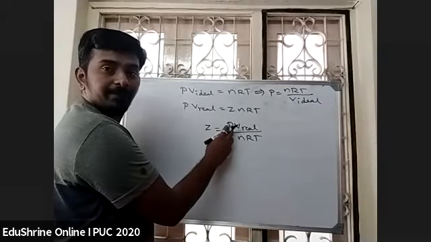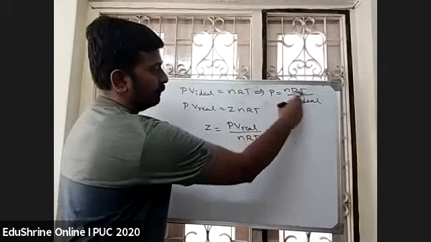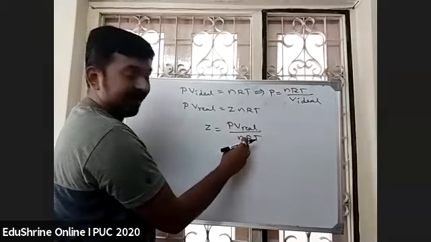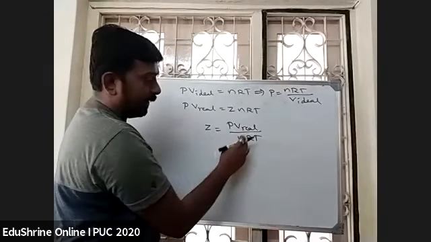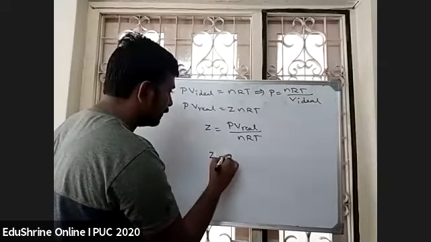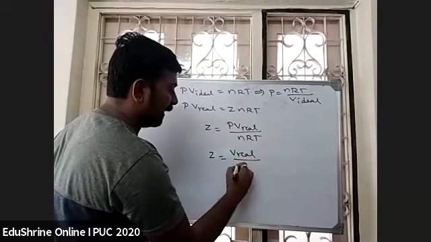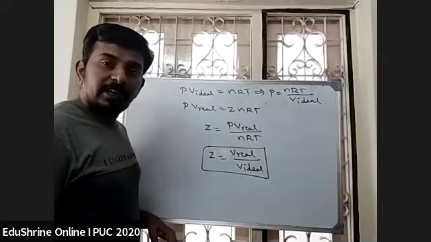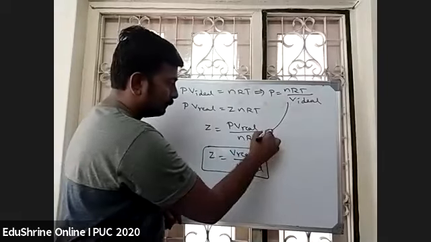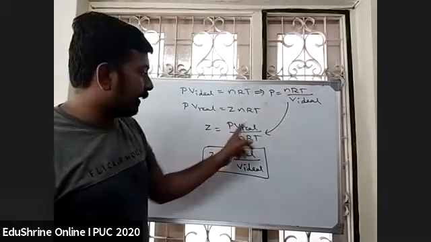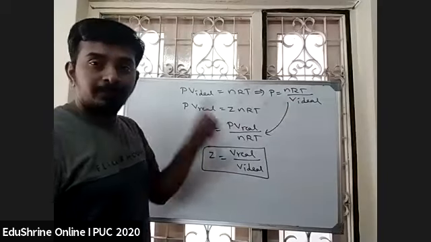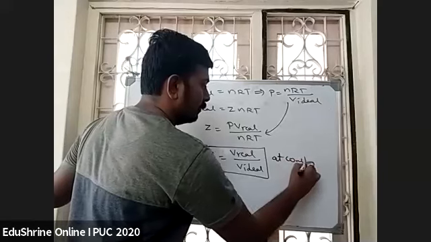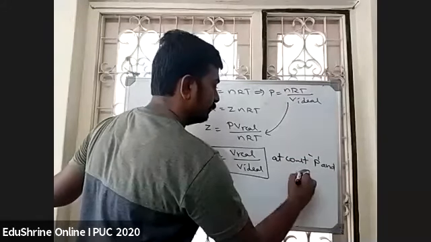Instead of P, if I substitute this, nRT gets cancelled out. Then what you will get? Z is equal to volume of real gas by volume of ideal gas. If I substitute the value here, nRT gets cancelled out, and you will get volume of real gas by volume of ideal gas at constant pressure and temperature.